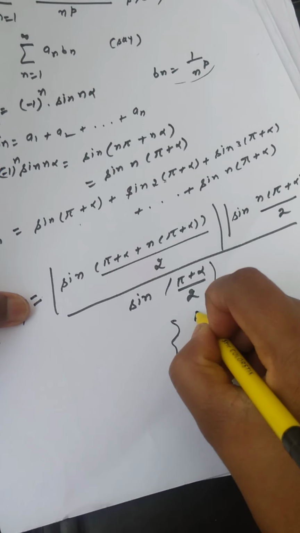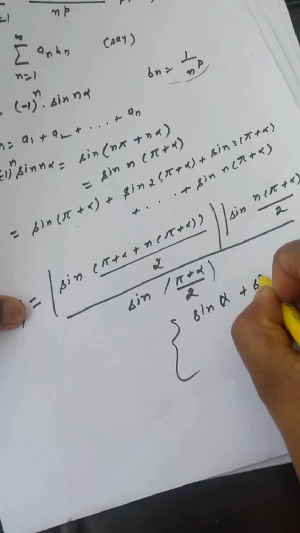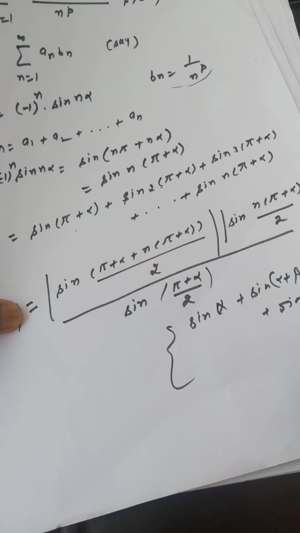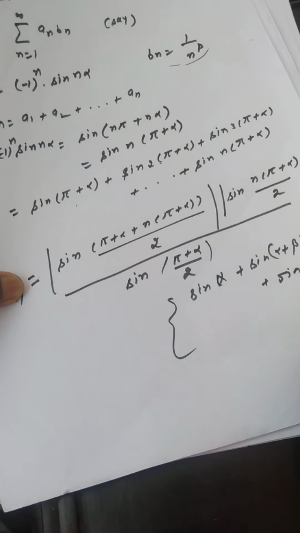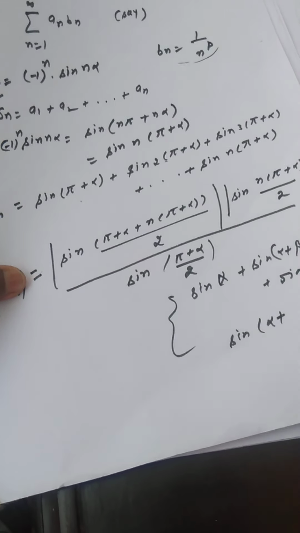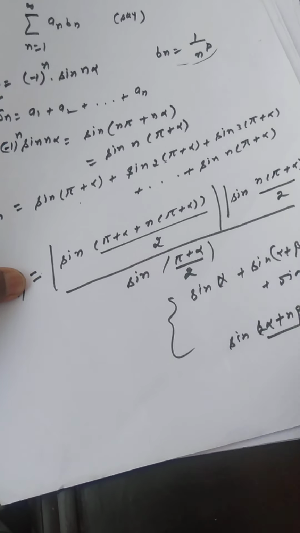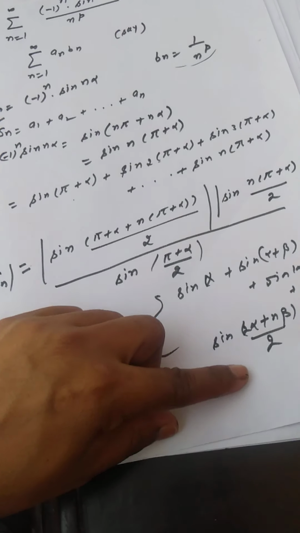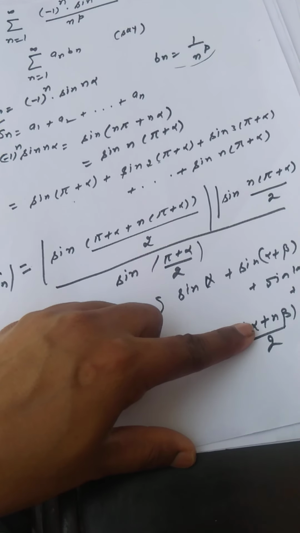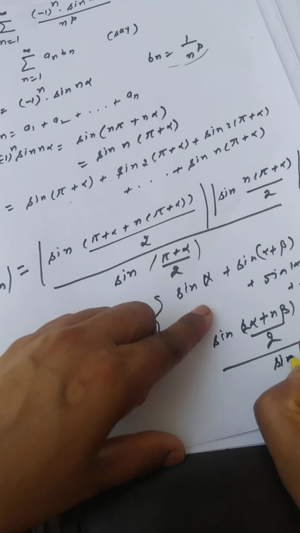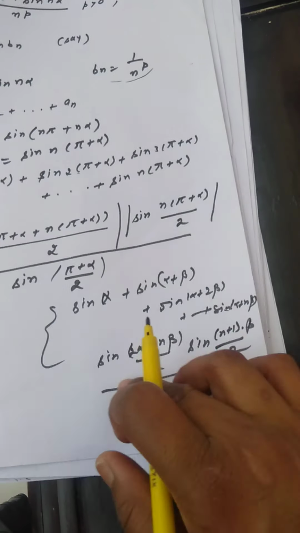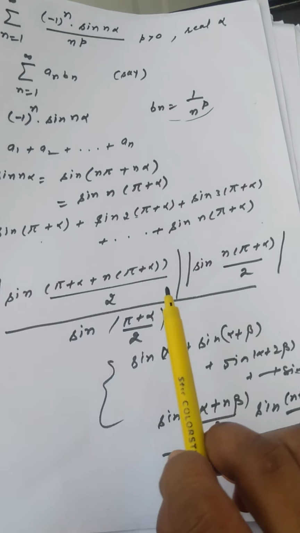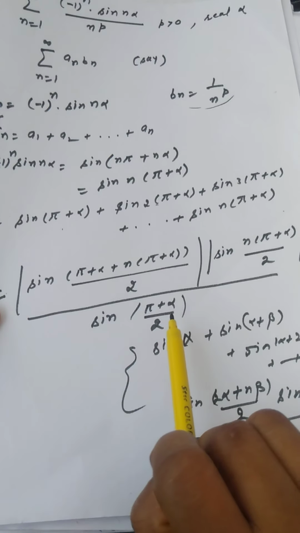Here the number of terms is n plus 1, so it is sin((n plus 1) beta by 2) divided by sin(beta by 2).